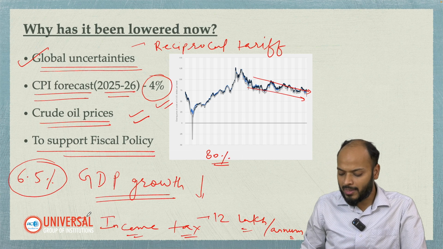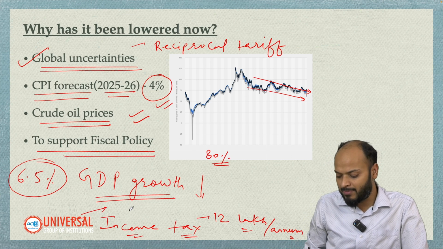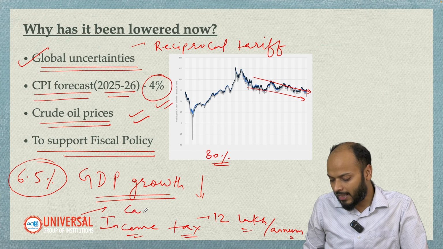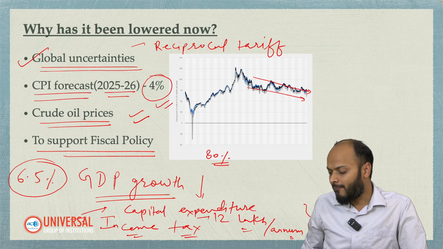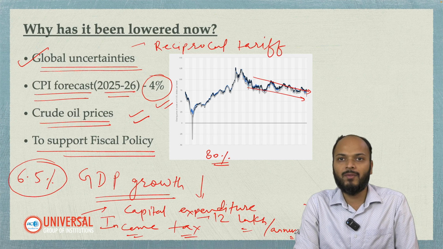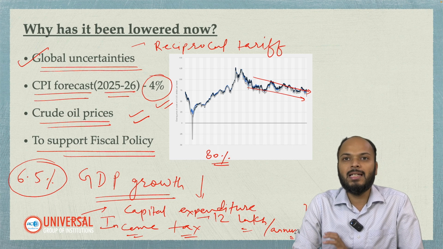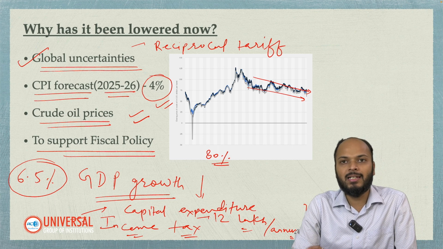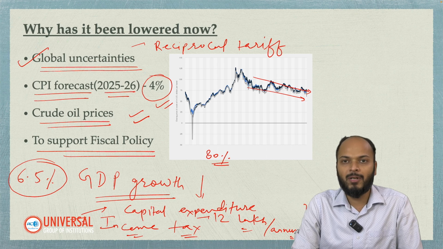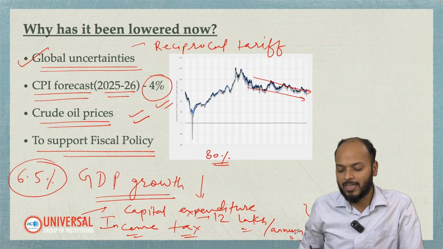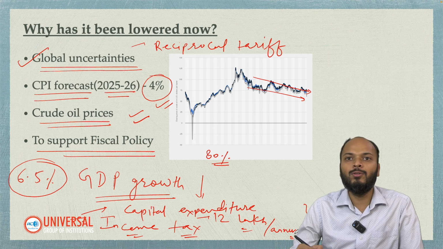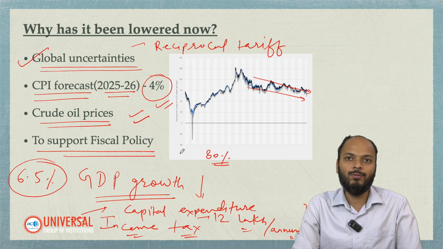There has also been an increase in capital expenditure by the government in the budget. All these are fiscal measures taken by the government in order to increase liquidity and the disposable income of people of India. RBI is also now working hand in hand with the government. Through monetary policy, they are also increasing the liquidity in the economy.